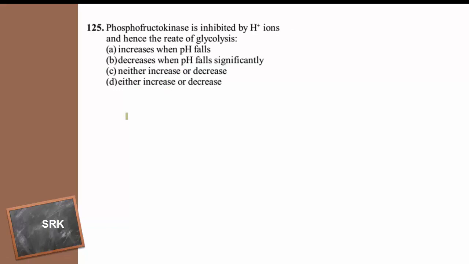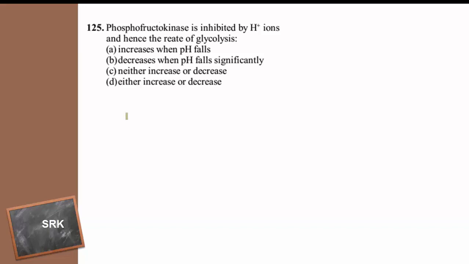Phosphofructokinase is inhibited by hydrogen ions, and hence the rate of glycolysis: increases when pH falls, decreases when pH falls significantly, neither increases nor decreases, or either increases or decreases. What is the answer?